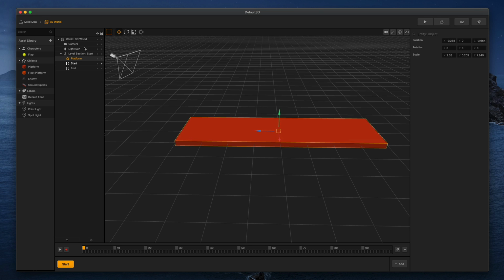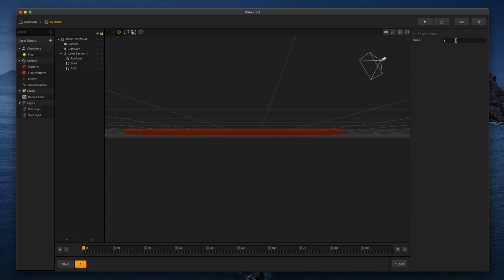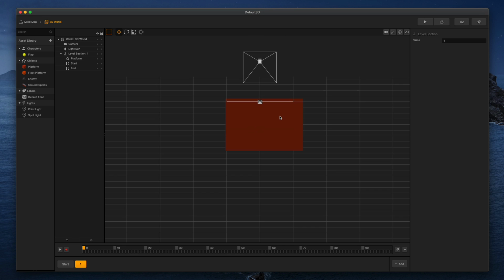Now, the next thing I'd want to do is, actually, you know what I'm going to do first? I'm going to go down here and click on my start scene. That's right down here at the bottom. I'm going to click the duplicate button, and you can see now I have two starts. Now I'm going to rename this to 1. There we go. And I accidentally used the number key, and I forgot, that will actually shift you around.